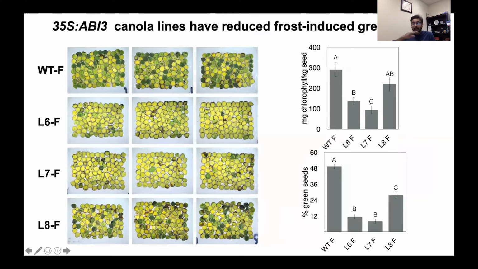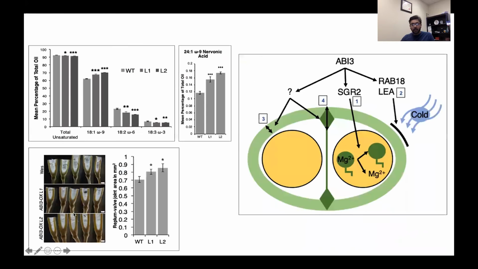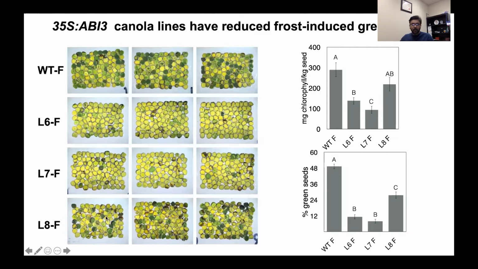The seeds were sanded down and we looked at the percentage of green seeds following frost. These are in triplicates. Wild type, following frost, you can clearly see the number of green seeds. And we had 3 different transgenic lines. In this, L8 is the weakest expressor, and you can clearly see there are a little bit more green seeds in L8.